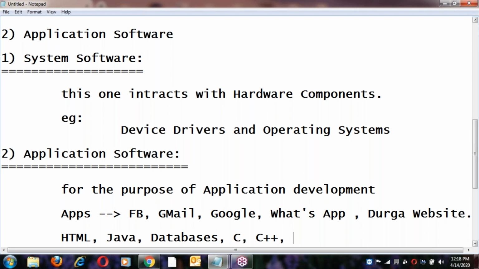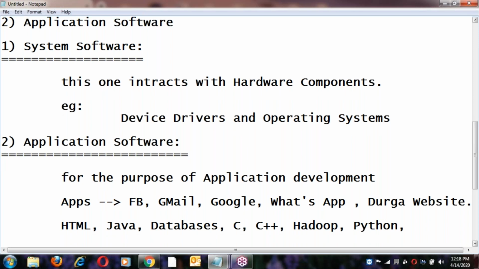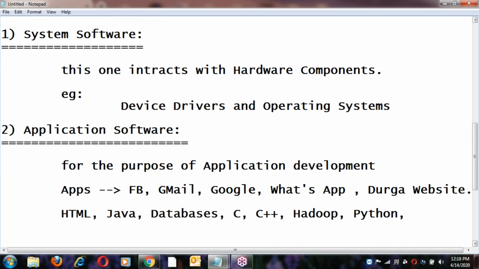A gateway is a component to transfer data from one system to another system. For gateway development and network programming, you can use C and C++. Next, suppose a huge amount of data storage, we may use Hadoop. Suppose developing open source server side components, we may use Python. It depends on the scenario.